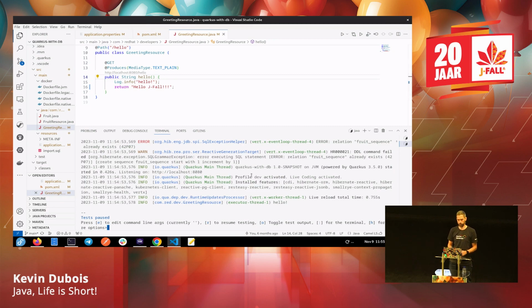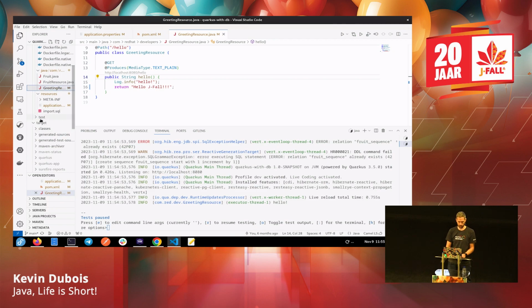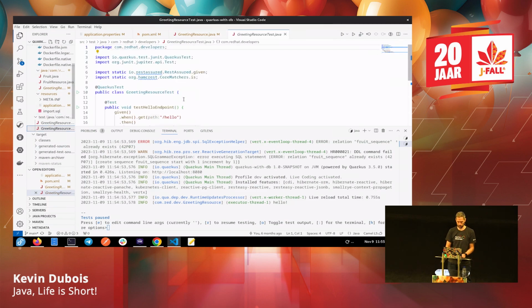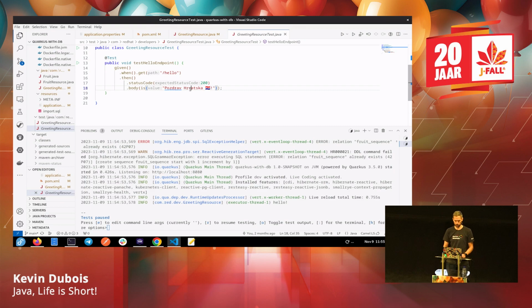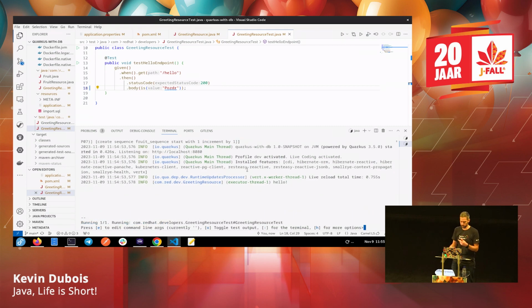But it also provides some tests. So let's look at our test here. We have our greeting resource test, and it's looking for the pozdrav Ratska or whatever. So we need to change that because if I start my testing. So this Quarkus dev mode also has a testing thing. So you can see there at the bottom it says R to resume testing. So if I hit R, it's going to run my tests.